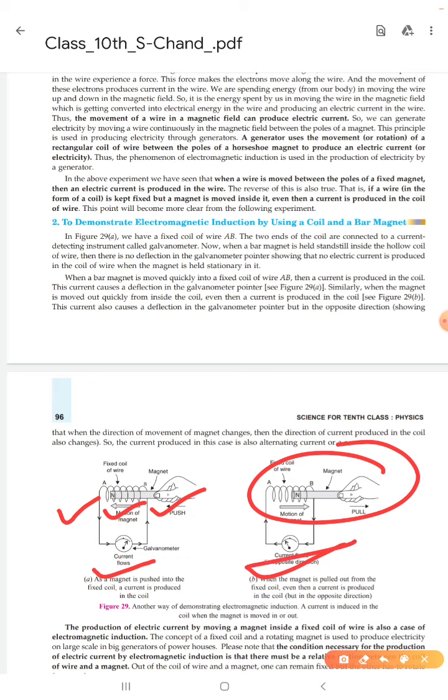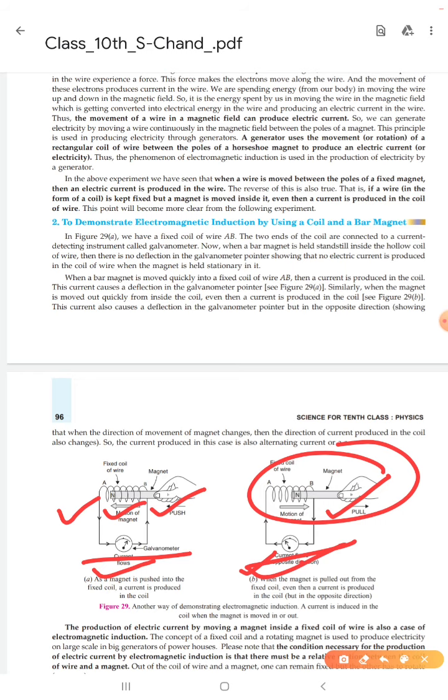But what is the difference between these two galvanometers? We can see the direction of the pointer is different in both cases. When we move this bar magnet into the coil, we can see the direction of the pointer is like that. And when we pull the bar magnet from the coil, we see the galvanometer shows this one, just the opposite direction. It means that the direction of electric current is also changed.